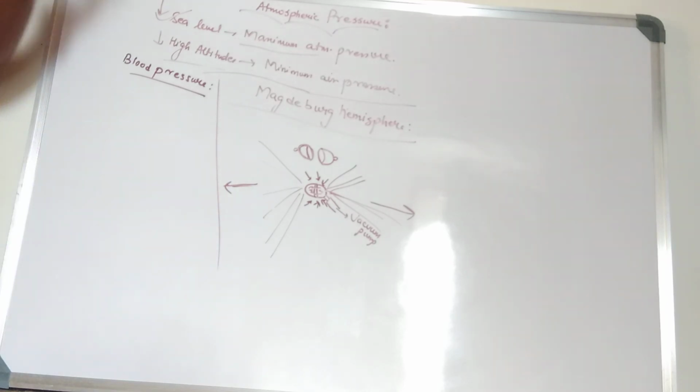If it is happening in the higher altitudes, then it should happen in the lower altitude also. Or if it is not happening in the lower altitude, it should not happen in higher altitudes also. So what is the reason behind this? Why is it happening such? So the reason behind this is, dekho, you know that the blood pressure of our body is constant. It doesn't change frequently, and it doesn't change with height and all.